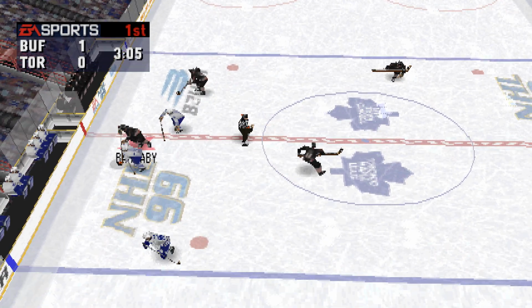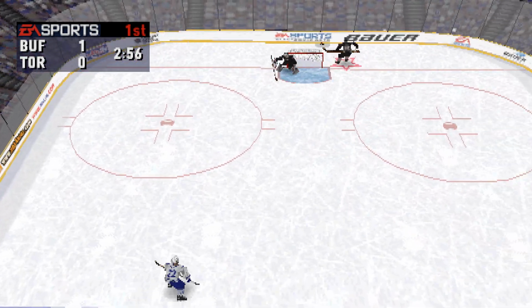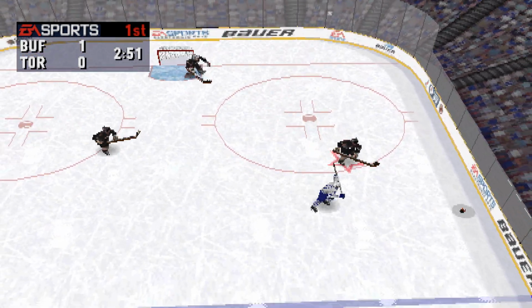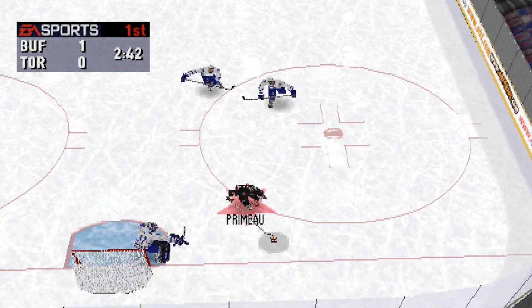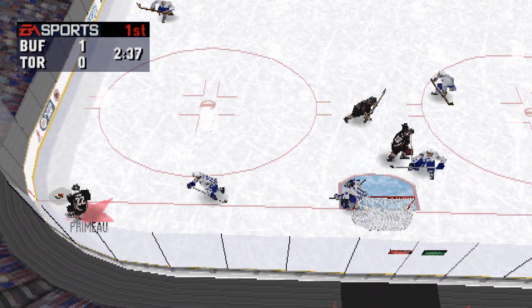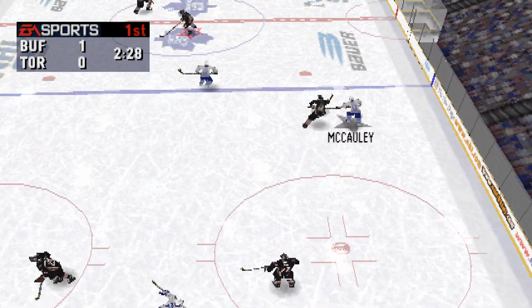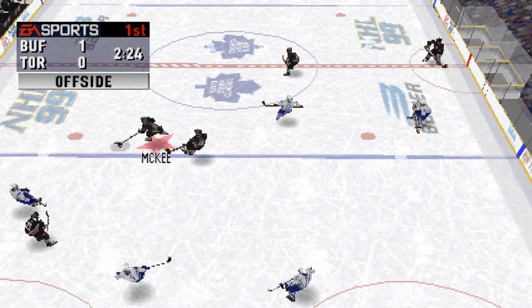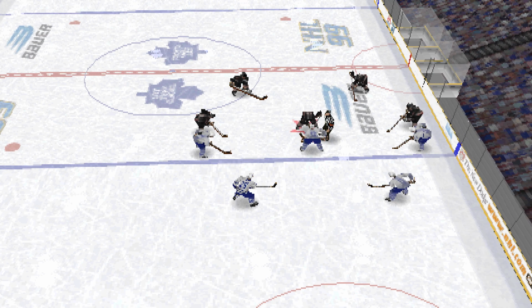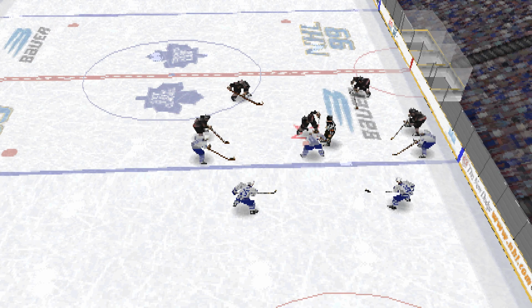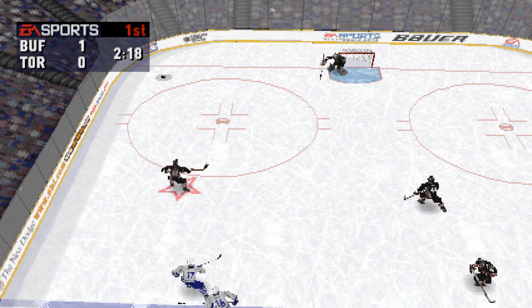Buffalo goal, scored by number 80, Jeff Sanderson. Assisted by number 8, Daryl Shannon, and number 36, Matthew Barnaby. Buffalo dumps the puck in on the inboards. Primo to the net, rifles a shot. To McCauley. Grosek shoves McCauley. McKee goes offside. Here we go again. Buffalo is ahead by 1 goal.